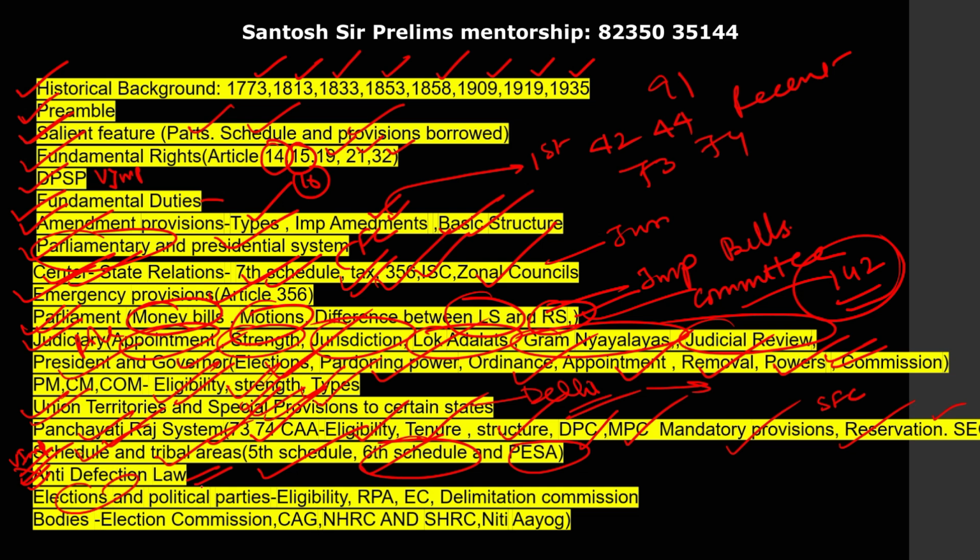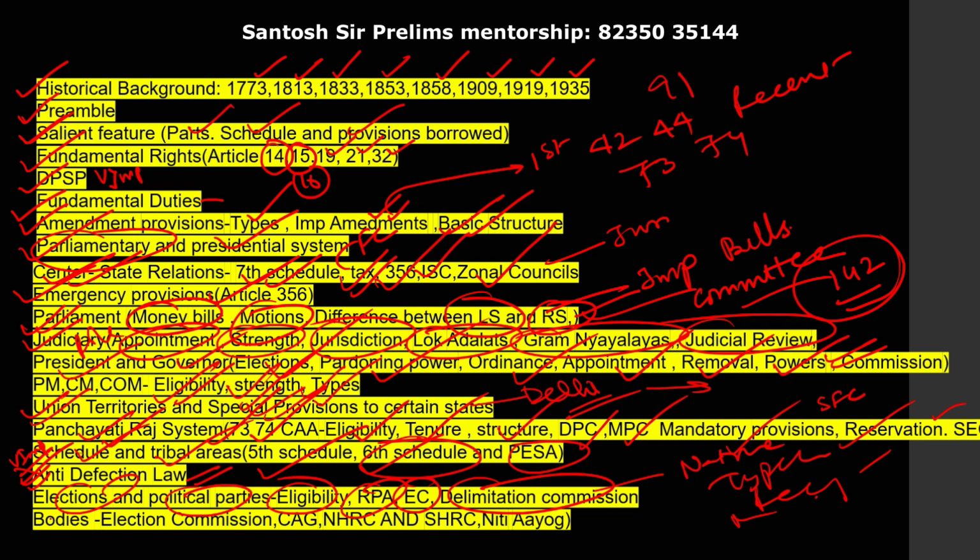Next, elections and political parties, eligibility, who can stand for elections, who can vote. Then RPA Act, election commission, delimitation commission, political parties, nature of political parties, types of political parties, registration of political parties, manifesto, all these things are very very important. Various electoral reform committees.